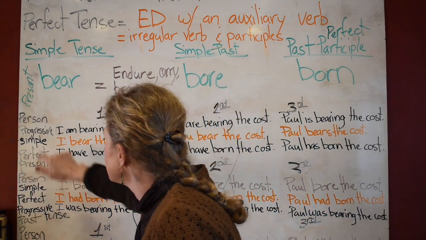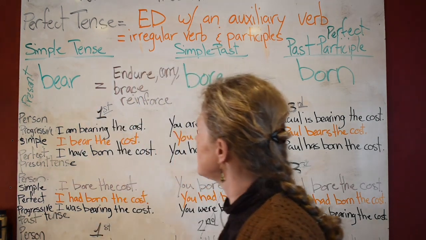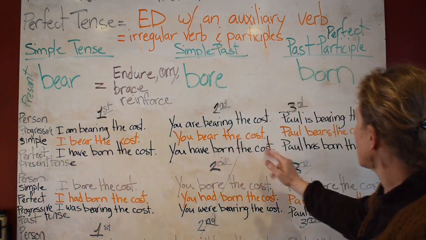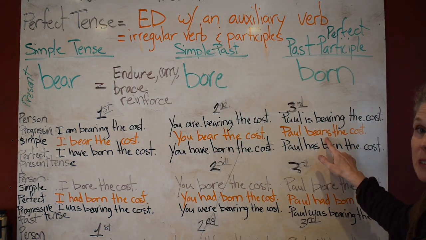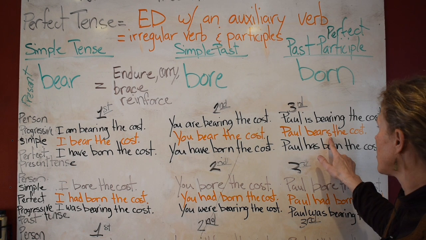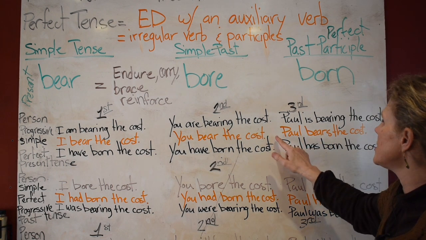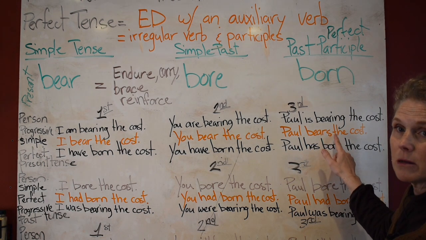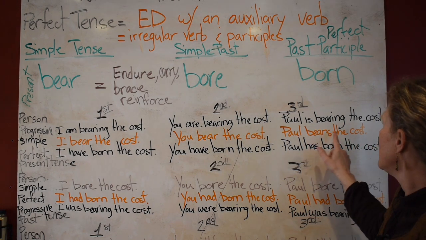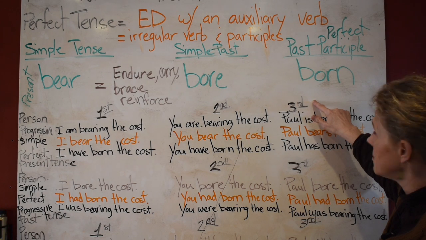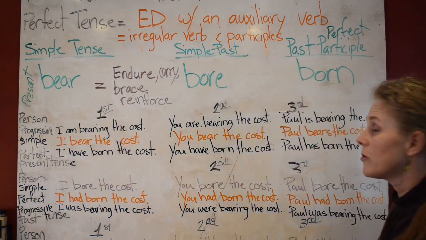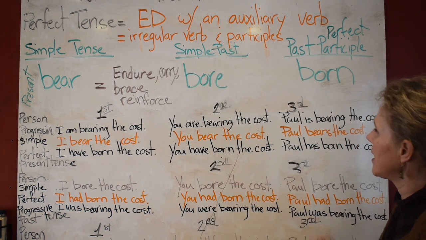The present tense in the simple, you just take the simple tense and you use it without an auxiliary verb. I bear the cost, you bear the cost, Paul bears the cost. What happened here? It's in the present simple and the S changes right there because it's singular. What if we said Daniel and Paul? What's going to be right here? Bear the cost. Okay? So it only changes in third person singular, simple present tense. Third person singular, simple present tense is when that S changes.